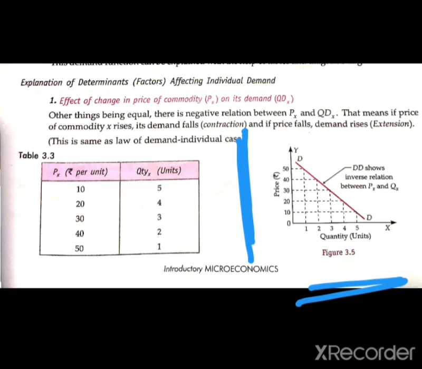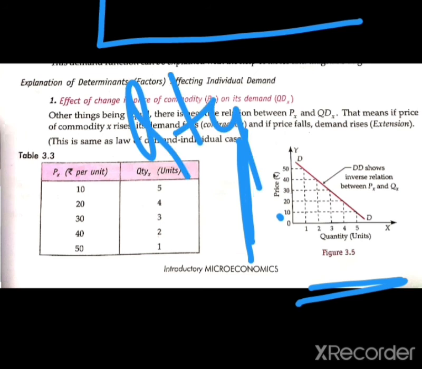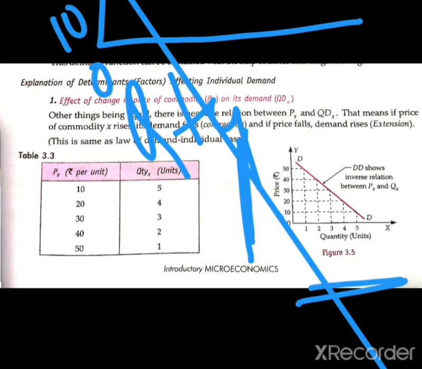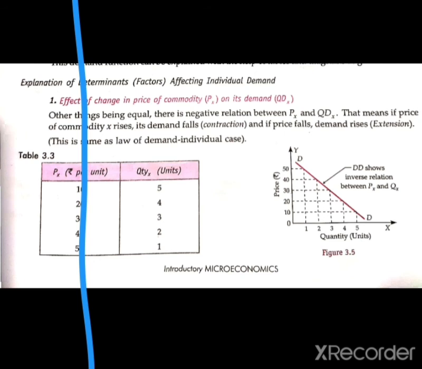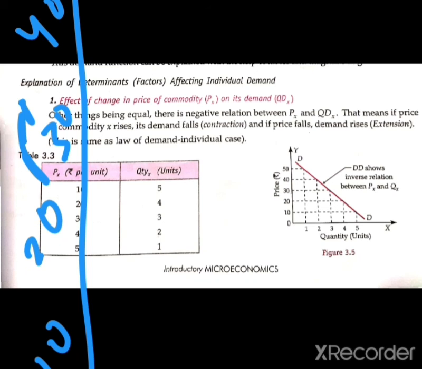On the price axis we mark 10, 20, 30, 40, and 50, and on the quantity axis we take 1, 2, 3, 4, 5.